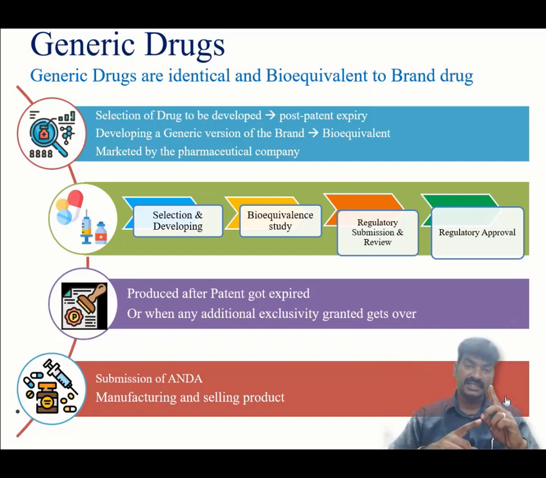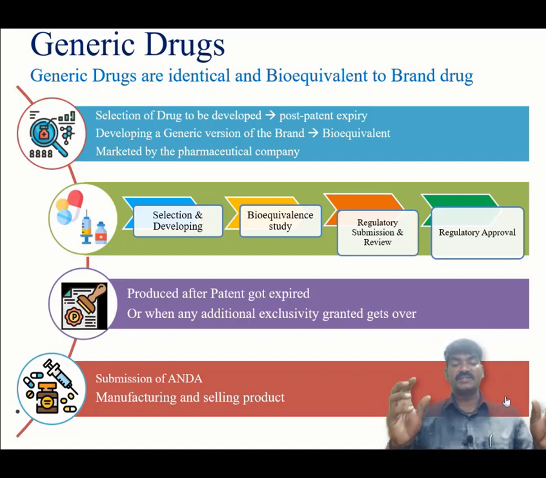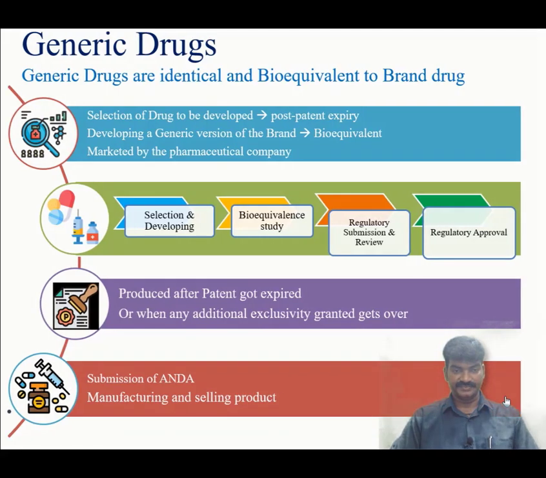The patent is applicable only for the brand drugs, not for the generic version. These generic versions can be produced after the patent has expired or when an additional exclusivity granted gets over, and then the application should be submitted in the name of ANDA, and once after receiving an approval, the product can be manufactured and distributed. Now you may have a question.